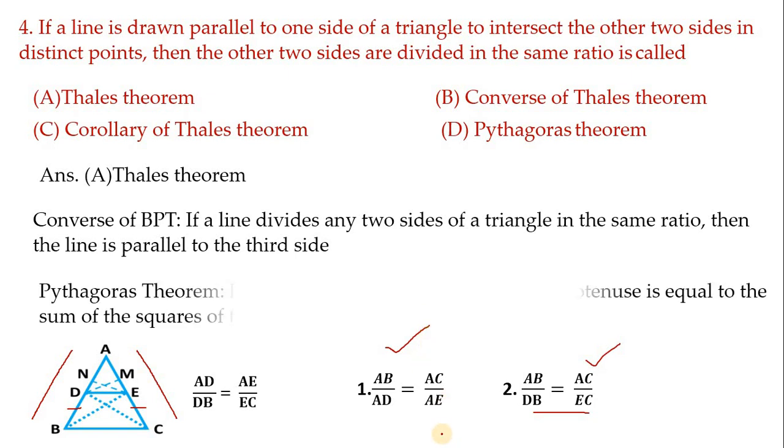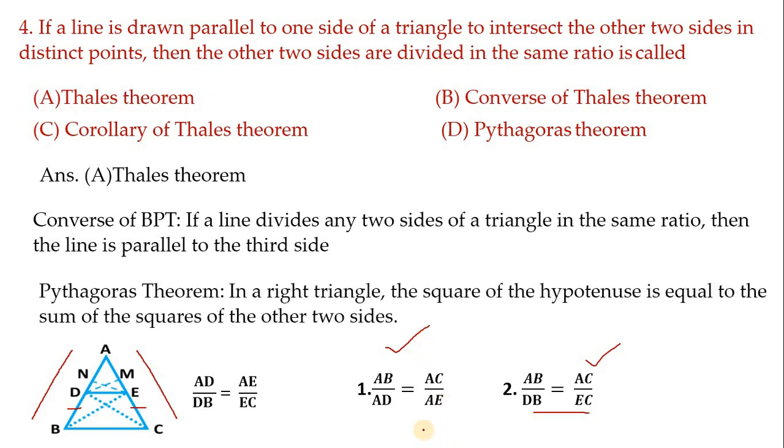Next, let us move on to the Pythagoras theorem. Very familiar theorem. You all must be knowing it. In a right triangle, the square of the hypotenuse equals the sum of squares of the other two sides.